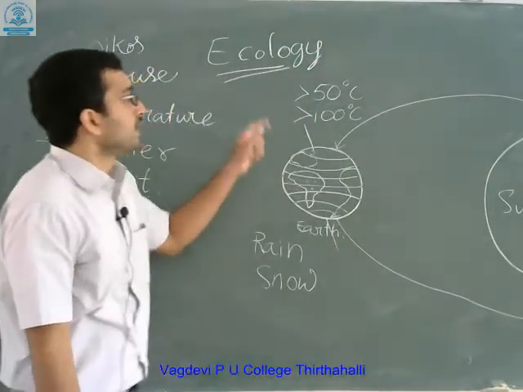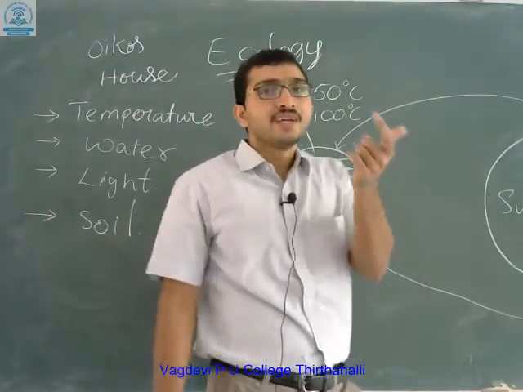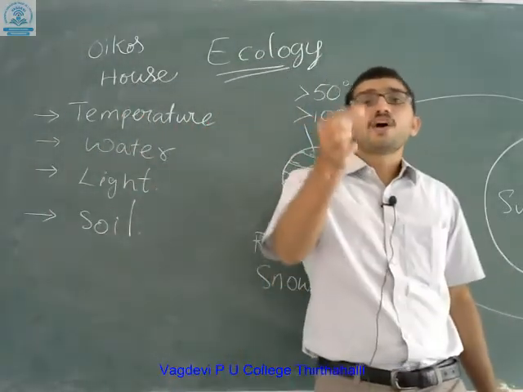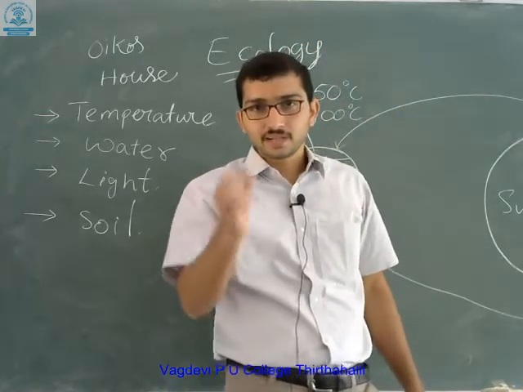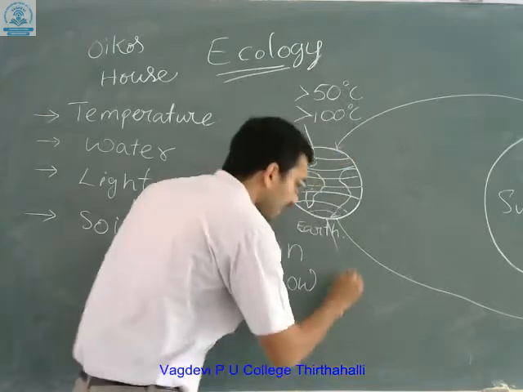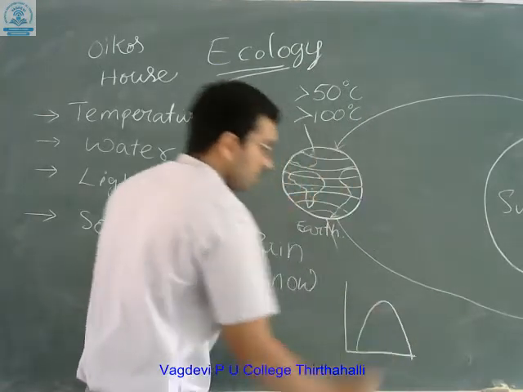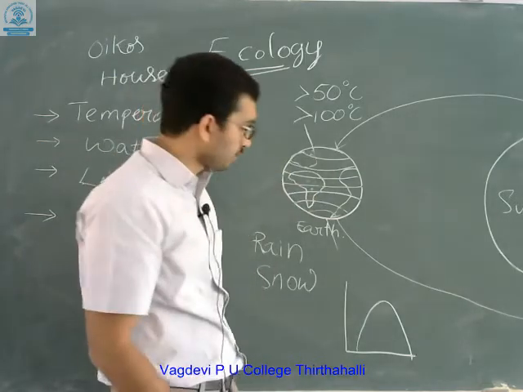So ultimately temperature works in this form. If the temperature is increased too much, the kinetics of the enzyme will decrease, which you might have observed in the biomolecules chapter.